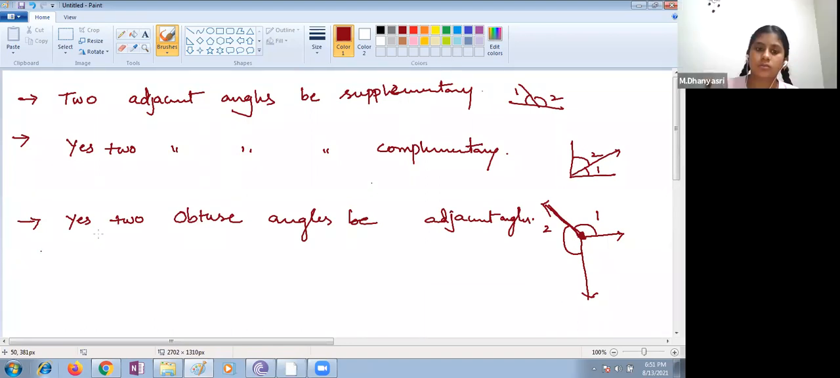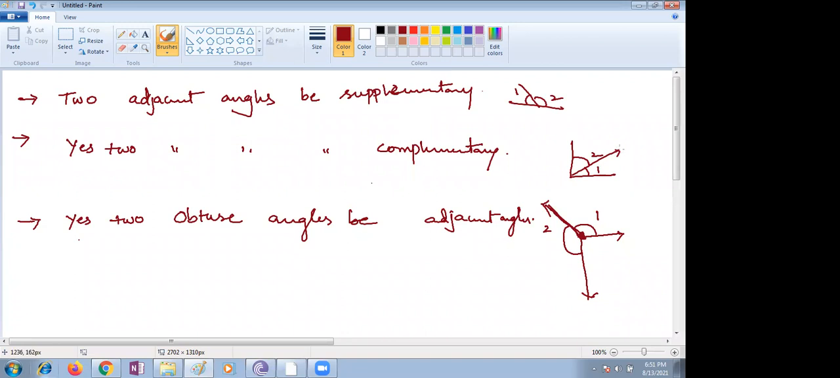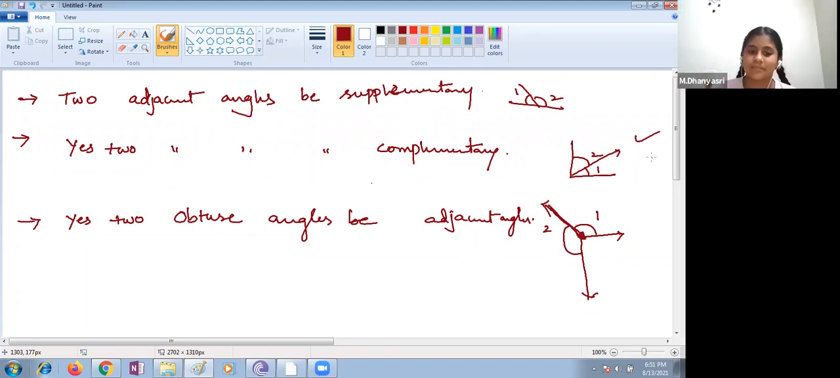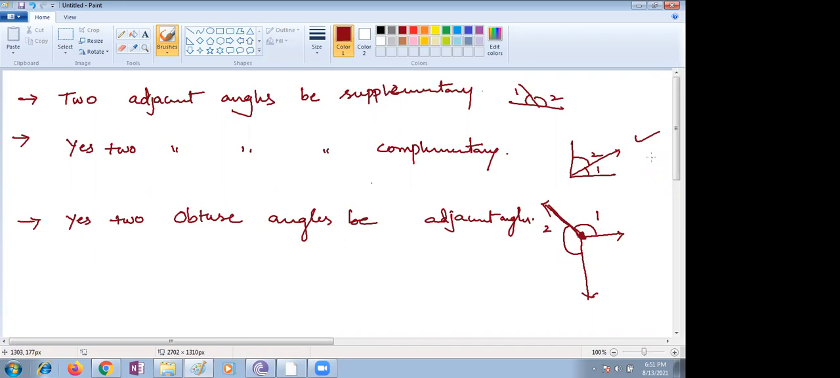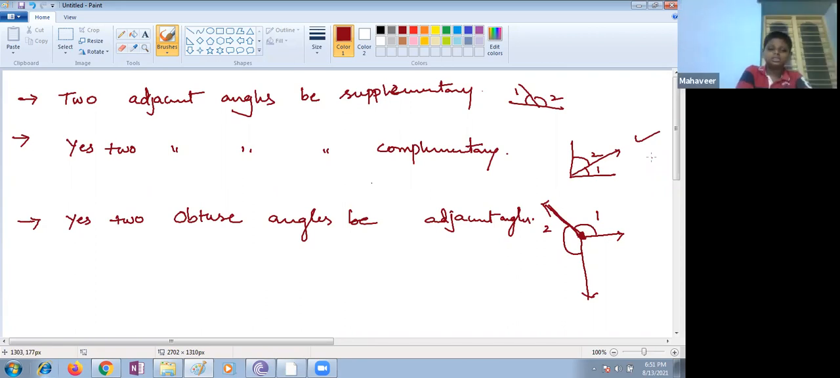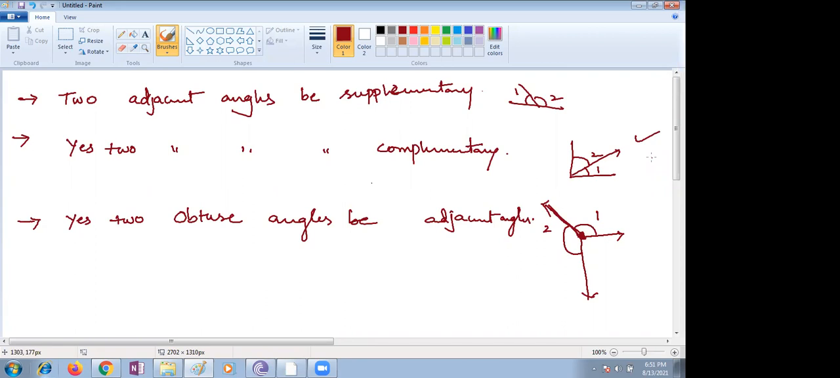In this case you have to take angles 1 and 2. Are these two acute? Yes, ma'am, they both are acute. What is the question given? Can an acute angle be adjacent to an obtuse angle?